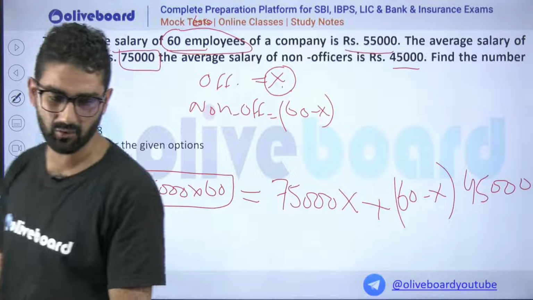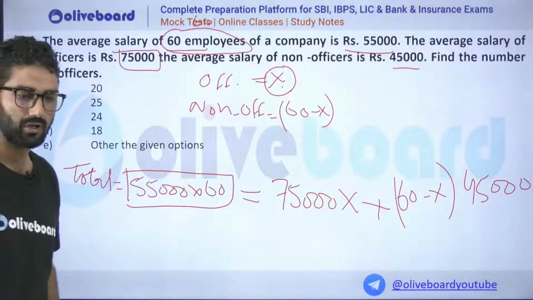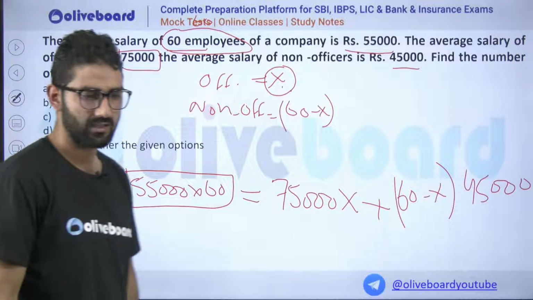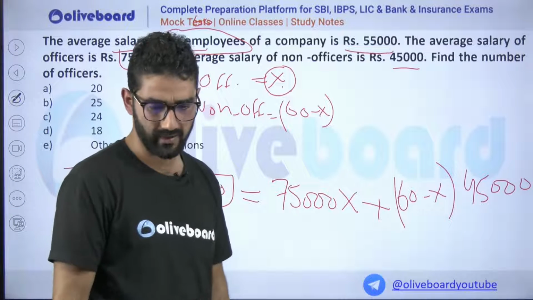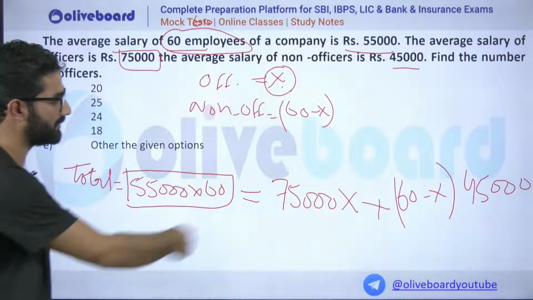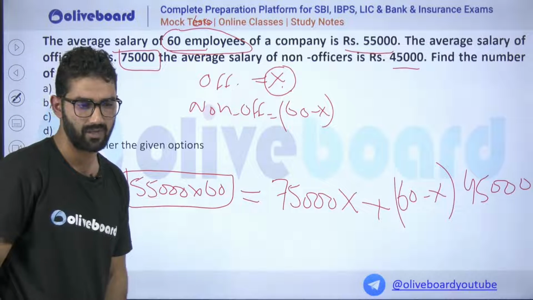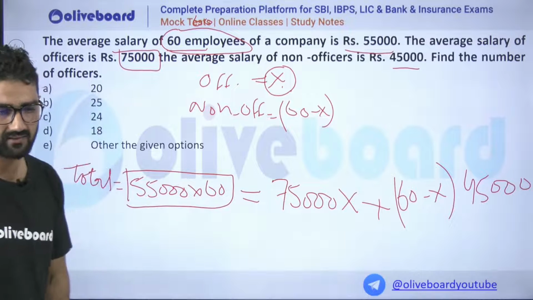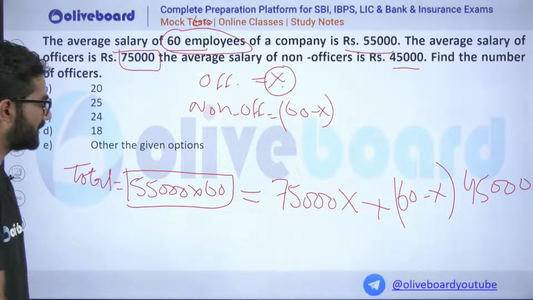You can also use the allegation method. If you go that way, it's quite good. But if you go for this method, the one equation method, just make one equation and try to analyze it. What could be the possible value?